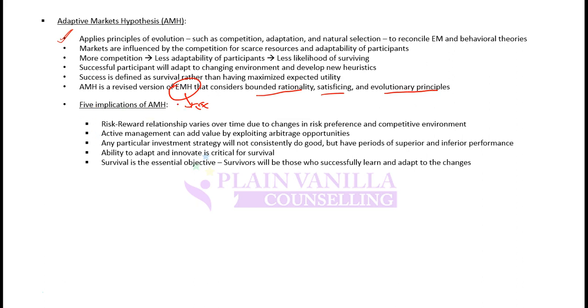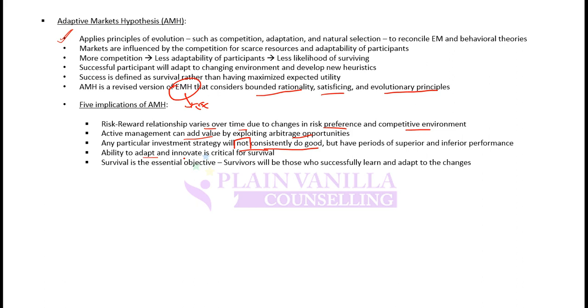The implications of AMH are: the risk-reward relationship varies over time due to changes in risk preference and competitive environment. If the competitive environment is changing, the risk-reward relationship will change. Your behavior towards risk and reward will change. Active management can add value by exploiting arbitrage opportunities. Any particular investment strategy will not consistently do well, but will have periods of superior and inferior performance. So you need to change your strategy as the market evolves or changes. If you do not do that, you will fail.